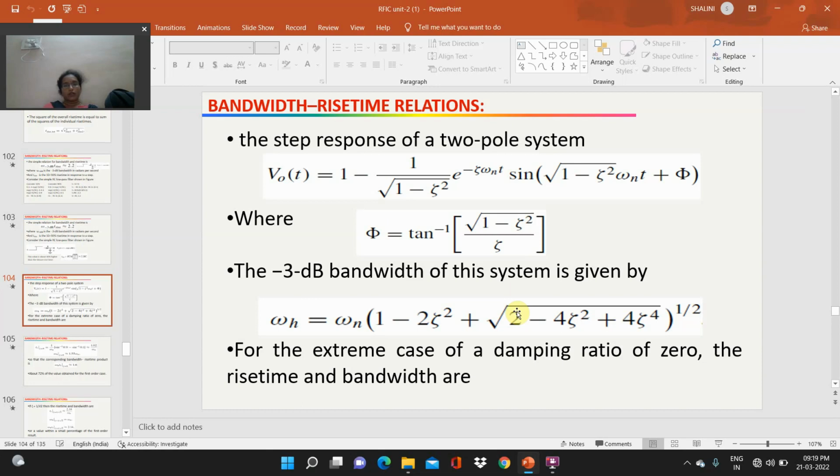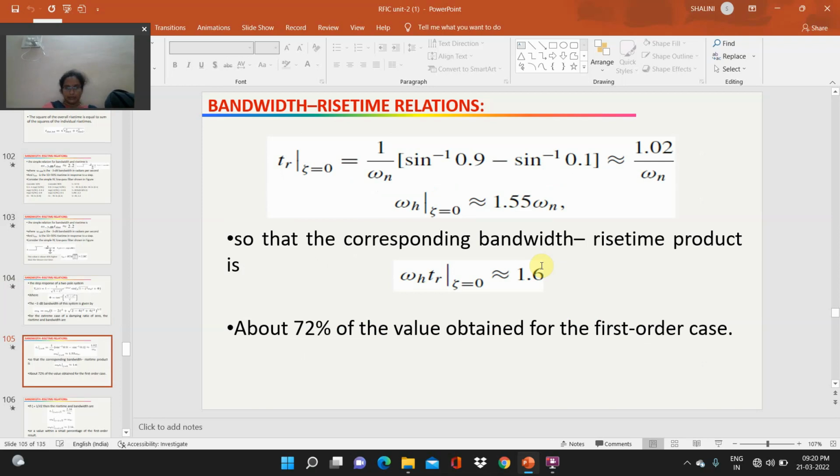The step response of a two-pole system v naught of t is equal to 1 minus 1 by square root of 1 minus zeta square e power minus zeta omega n t sine of square root of 1 minus zeta square omega n t plus phi, where phi is equal to tan inverse of the equation, and the 3 dB bandwidth of the system is given by omega H. For the extreme case of a damping ratio of 0, the rise time and bandwidth are given as the following.